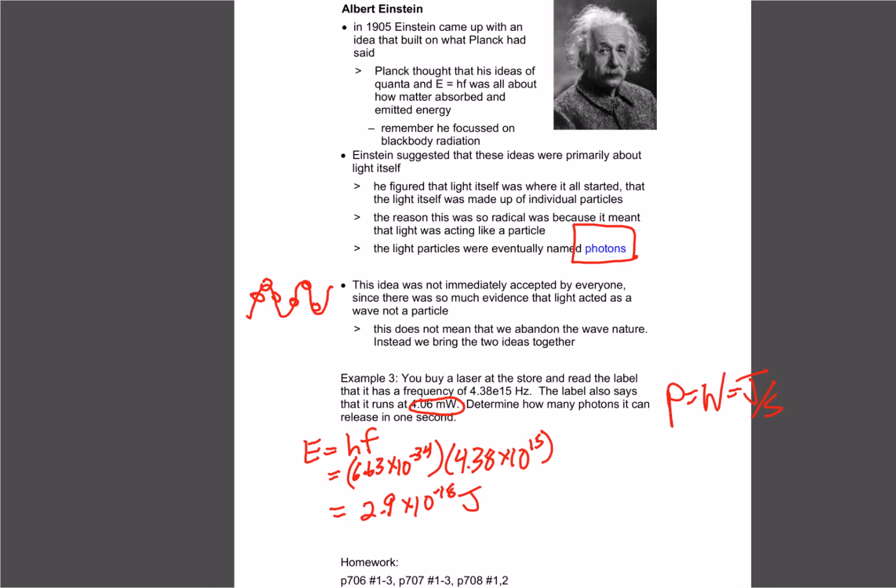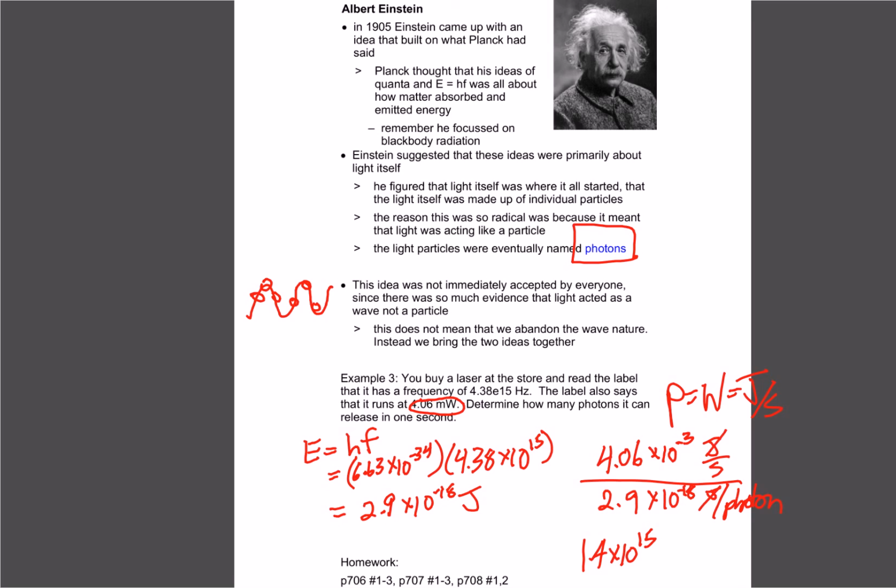So we take 4.06 times 10 to the negative 3, think of that as joules per second, and divide it by 2.9 times 10 to the negative 18 joules per photon. That's how much energy one photon had. If we divide these numbers, we get 1.4 times 10 to the 15.